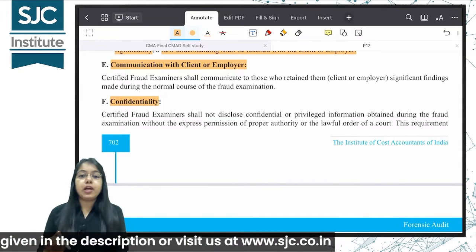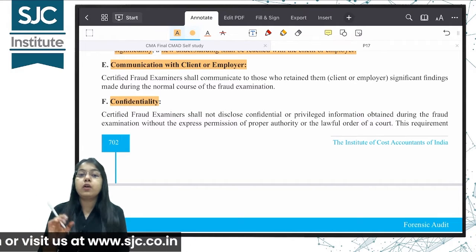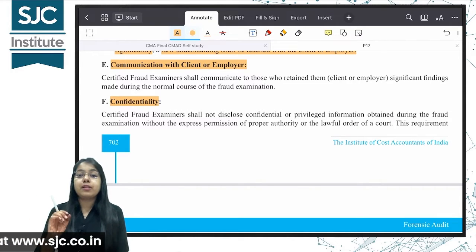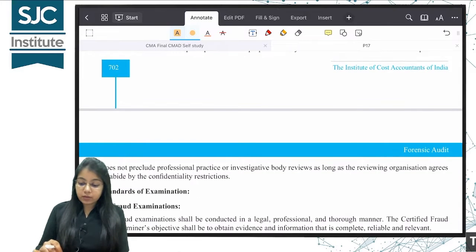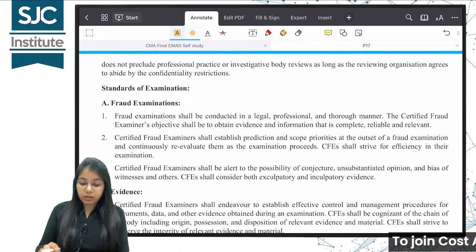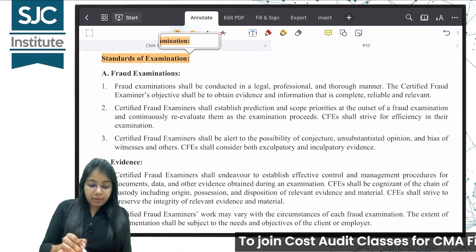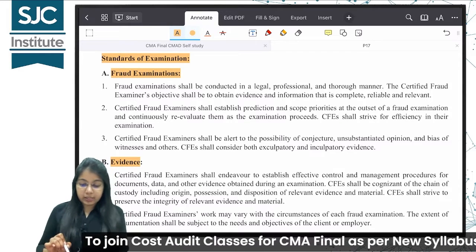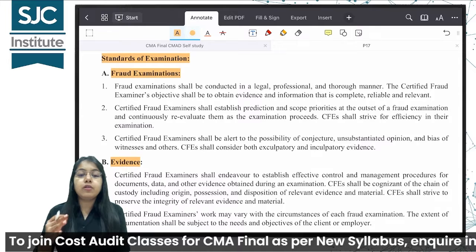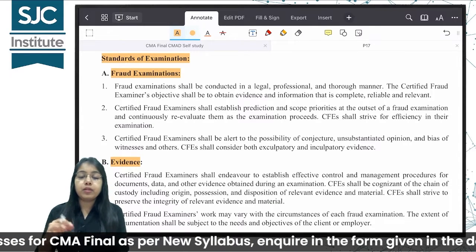Next is confidentiality. As a forensic auditor you will come across a lot of confidential data about a company, but इसका मतलब ये नहीं उसको मार्केट में लीक कर दो. We should always follow the confidentiality clause. Next is standards of examination. The first point is fraud examination, then evidence. We should conduct the fraud examination in a very legal and detailed manner.